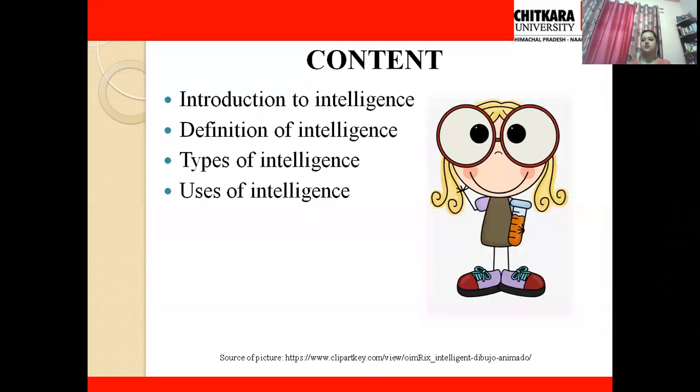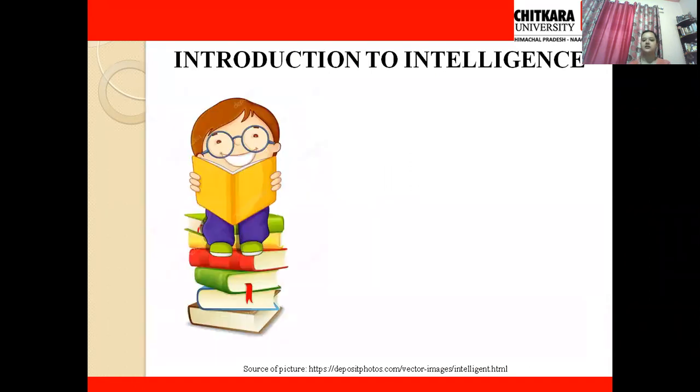So today we are going to start with the introduction to intelligence and then we will study the definition of intelligence, and then we will see the various types of intelligence, and lastly we are going to see how to use intelligence. So let's start with the introduction to intelligence.